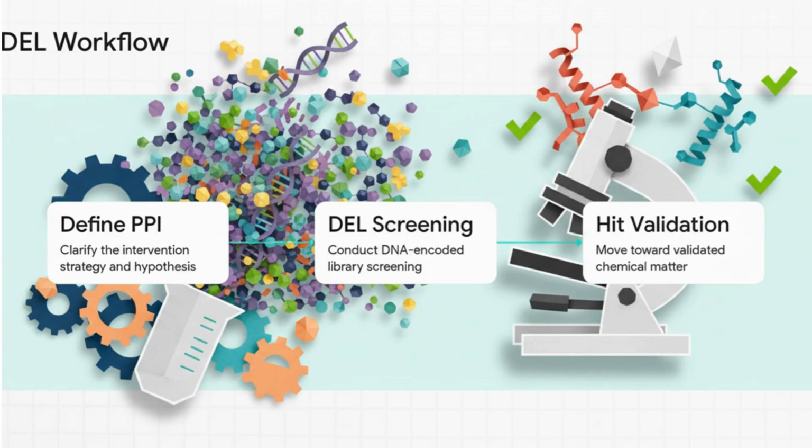Do you want to build an inhibitor to block a toxic protein handshake, like you might in cancer research? Or do you want to create a molecular glue to force two proteins together? Second, scientists use massive DNA-encoded libraries, or DELs, rapidly screening billions of chemical compounds to find the one that perfectly fits that tiny structural hotspot. And finally, you validate that chemical hit to ensure it modifies the biology exactly as intended.